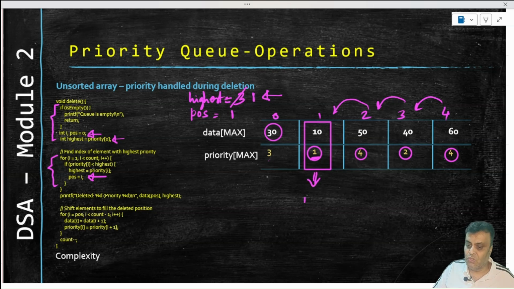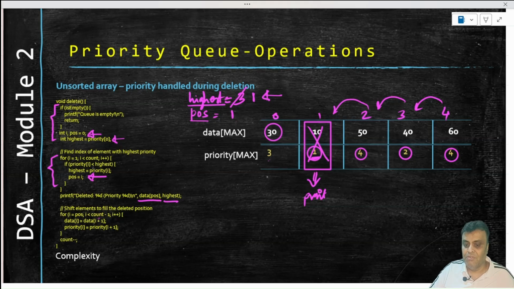So we will send this to print. We have this already stored here, right? The highest priority, the position. With the position we will print the data, right? So we will print data bracket position and the priority, right? And then we will shift all these elements to the left because this work is done. So we have to delete all of this and shift all of this to the left.